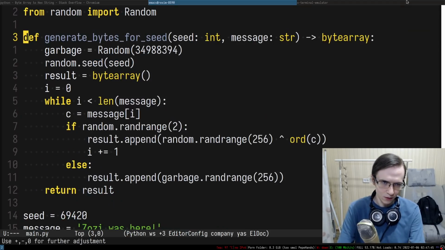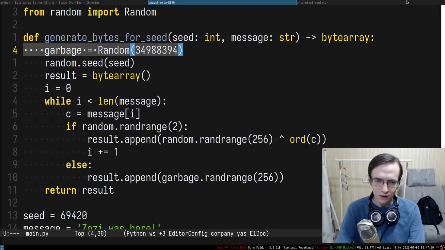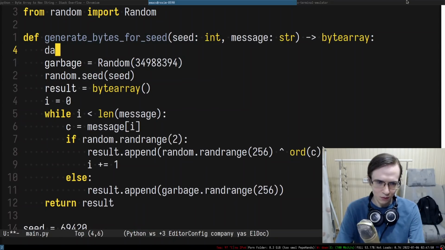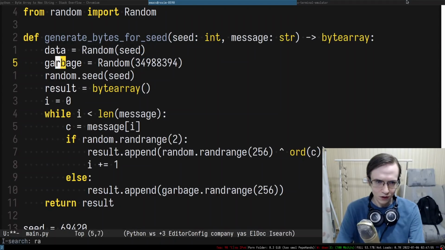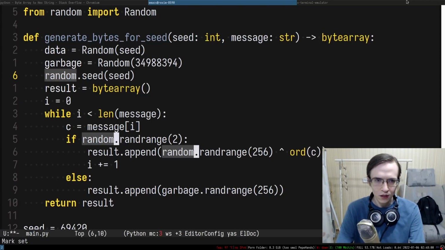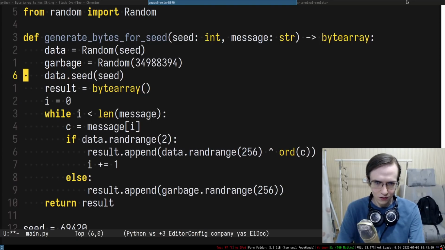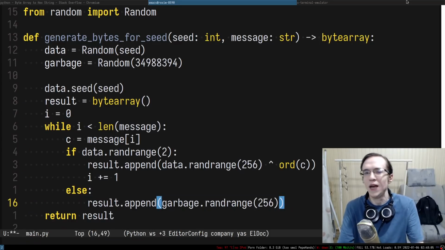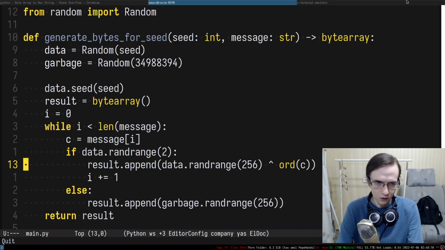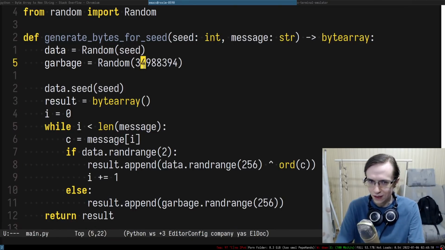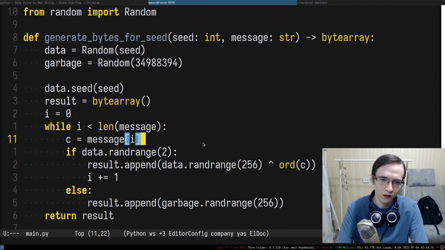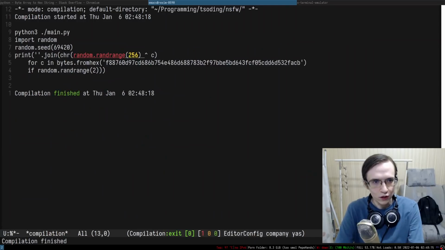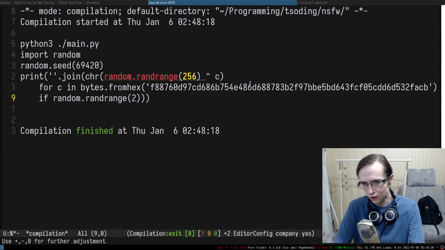So I have the following idea. This is the garbage, and let's create something like data, and Random is going to be seeded. Every time we do a random somewhere here, we're going to replace those randoms with data. So this is a generator for the data, and the second generator is for the garbage, for padding or whatnot. Here we use the predefined user seed, and here we can use whatever because they don't share the states. All right, so if I try to run that, it looks good, as you can see.